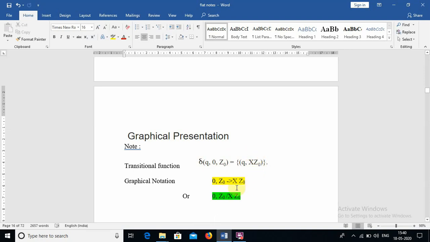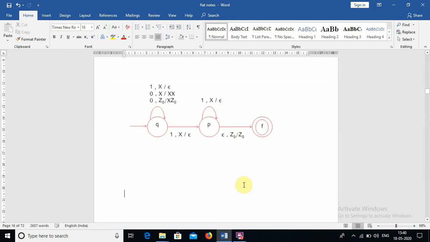This is a very important notation to understand. It can also be represented using a forward slash: 0, z0, then instead of an arrow a forward slash, x z0. This is the PDA graphical notation for the given language: initial state, middle state, final state.